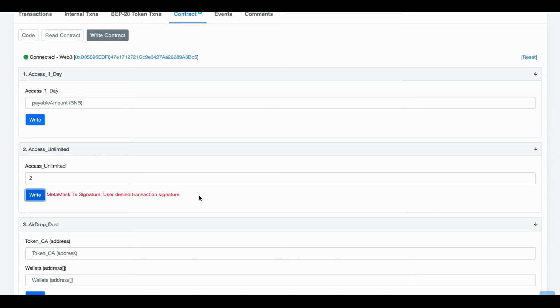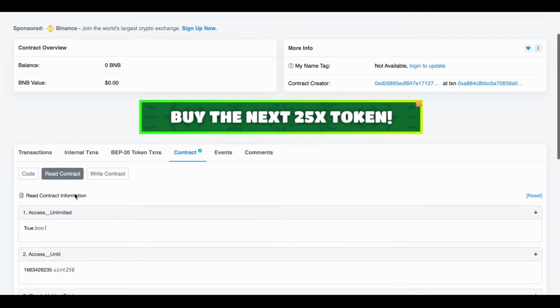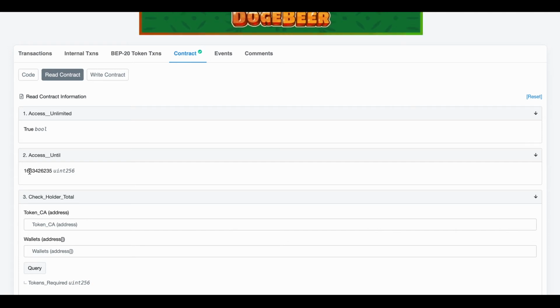Now, once you've done that, if you go for the 1 day access, I do have one here which I use myself, and if I go over to the read contract page, you'll see that I have a number here where it says access until. Now this is a epoch timestamp, which is 24 hours from when you actually pay that 0.2 BNB.